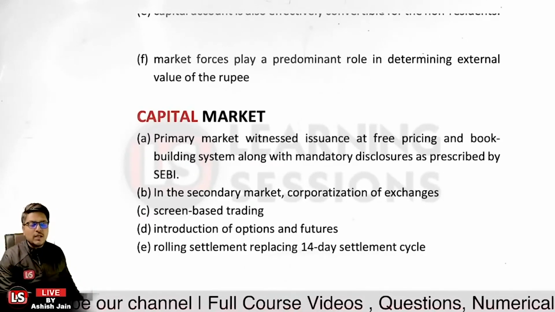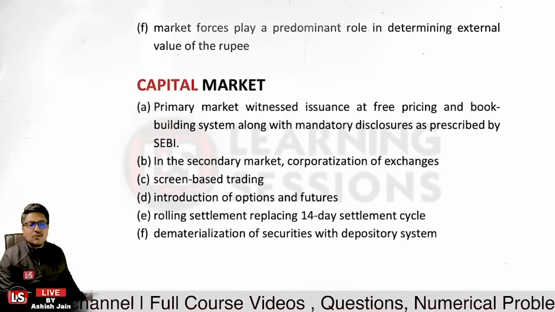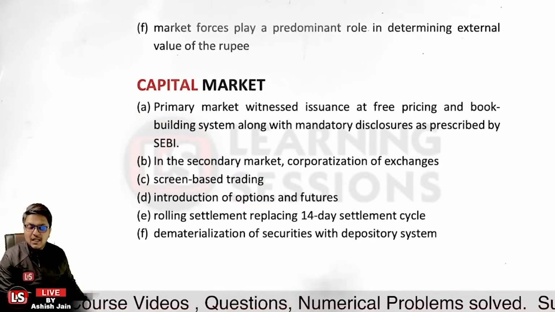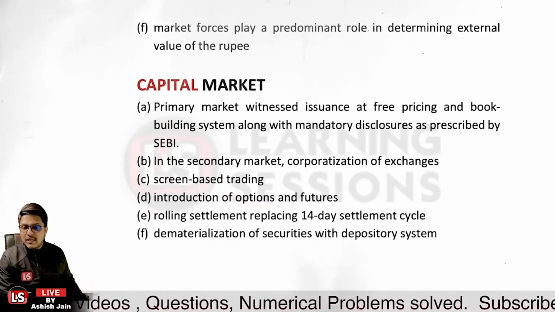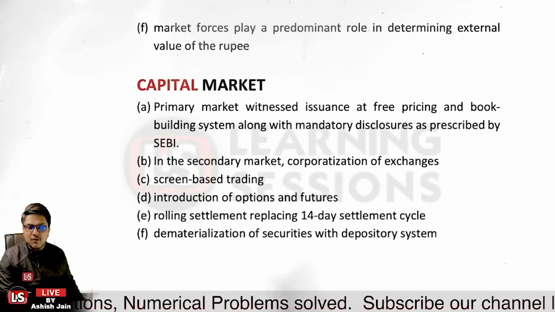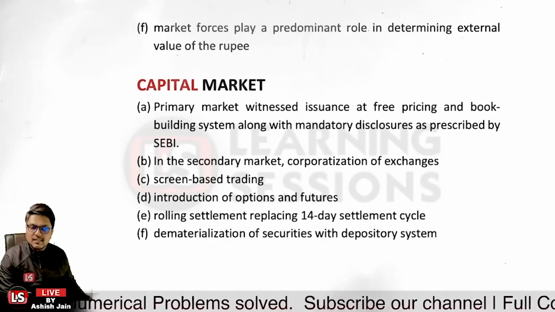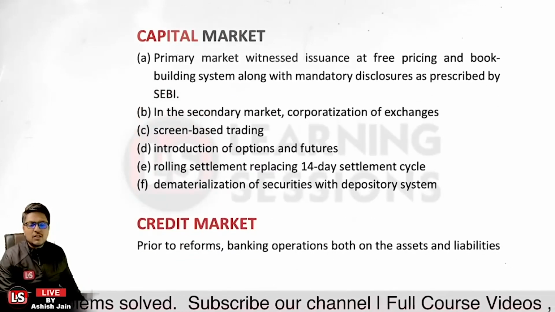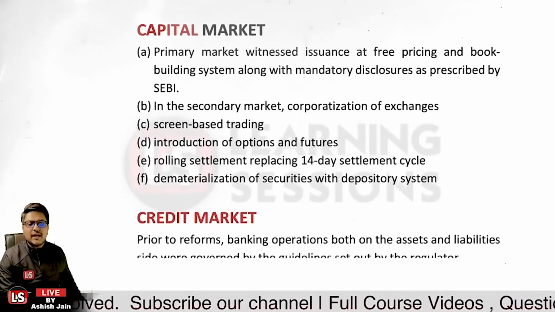And further, dematerialization of securities with the depository system. Now you need not maintain the securities in physical form. You can maintain the securities in a paperless, dematerialized format with the depository system itself, like CDSL, etc.